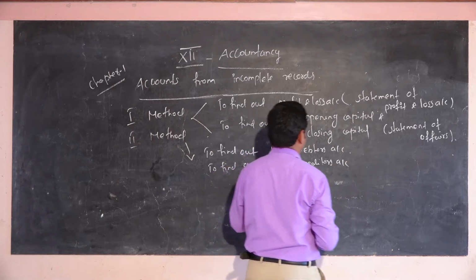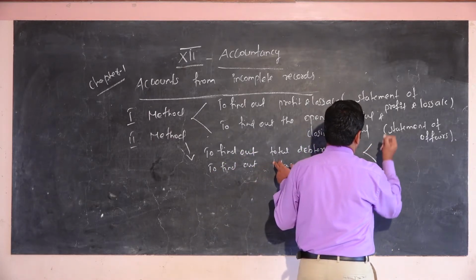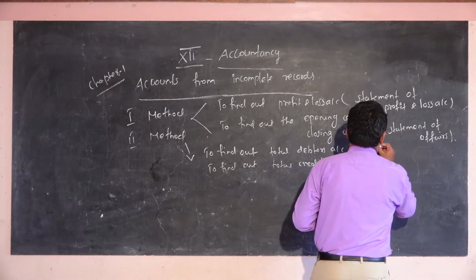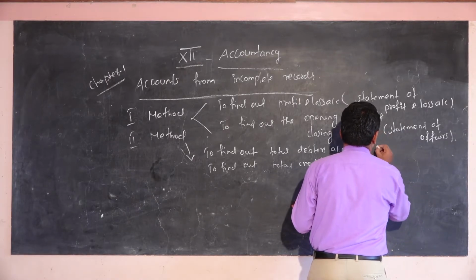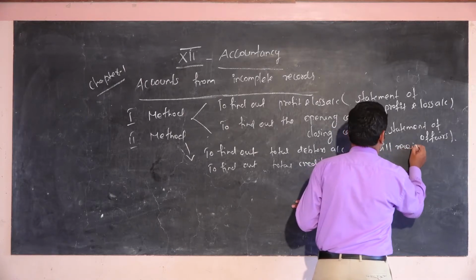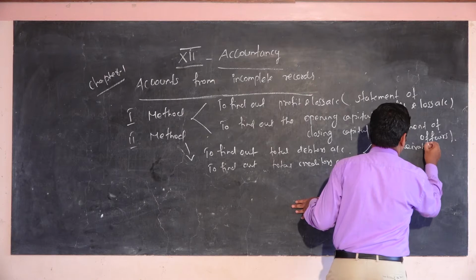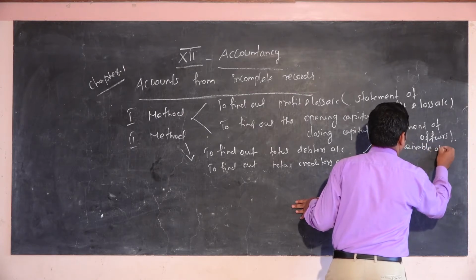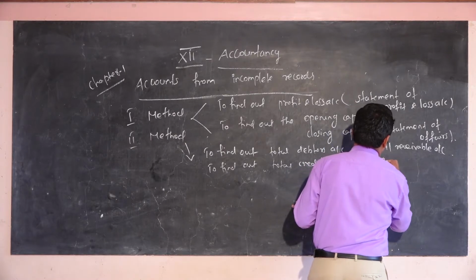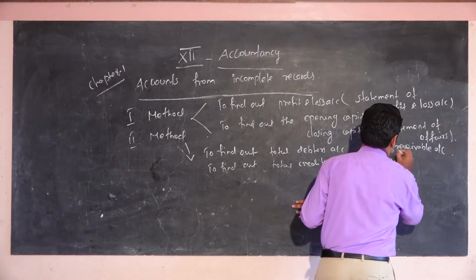The total debtors account is related to two accounts: one is the bills receivable account, and the other is the bills payable account.